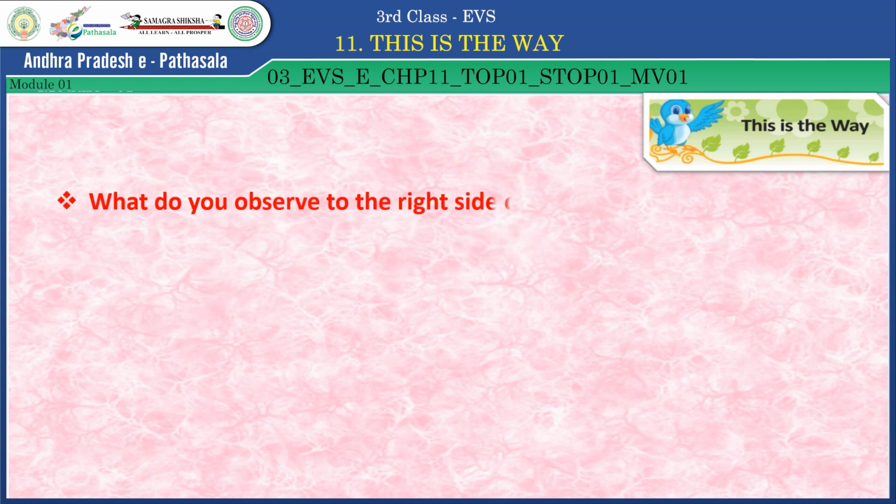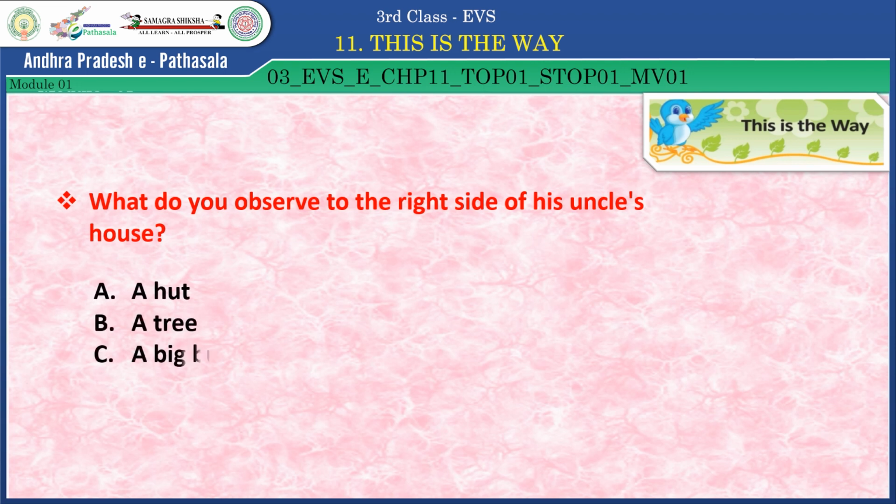So, what do you observe to the right side of his uncle's house? A hut, a tree, a big building, a well. Which one is the right answer? Yes, it is C, a big building. Well done, children.